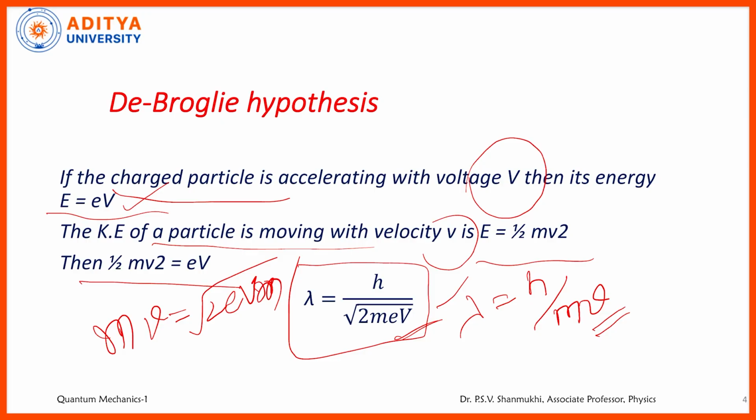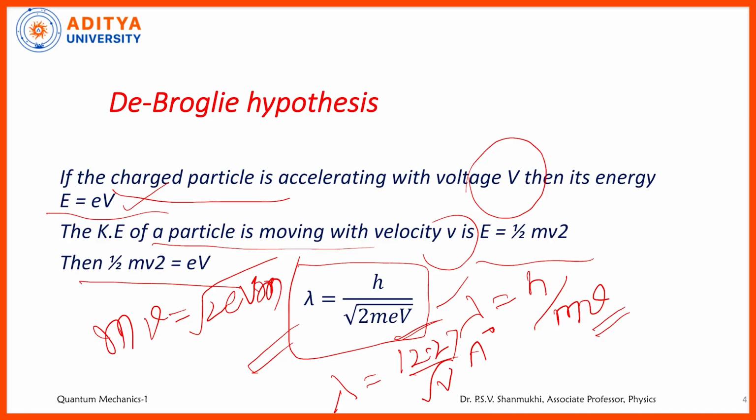Actually, lambda equals h by root over 2meV is only suitable for a charged particle. That charged particle may be an electron or a proton or an alpha particle, whatever it may be. Especially if it is an electron, you can use the formula lambda equals 12.27 by root over V. Directly we get this in angstroms. Here V is the voltage with which the electron is accelerated.